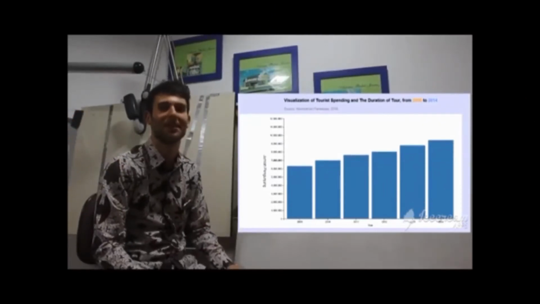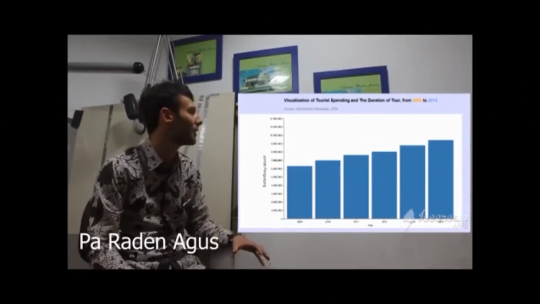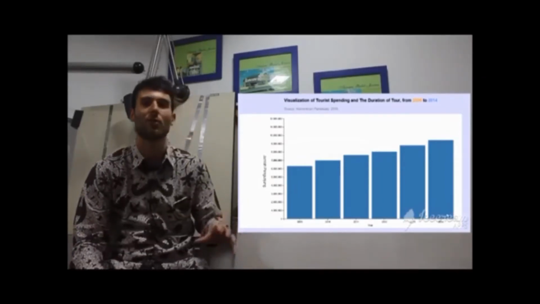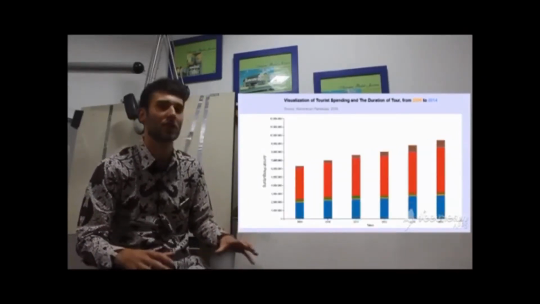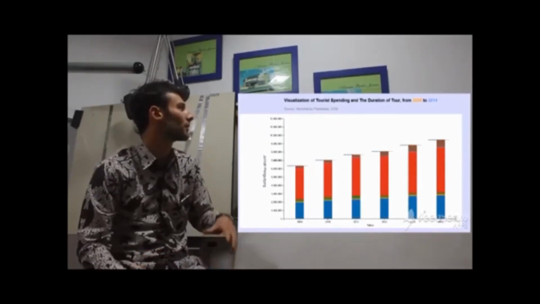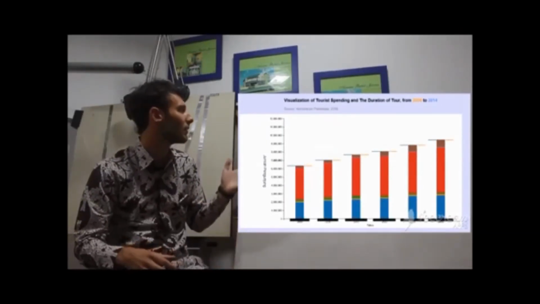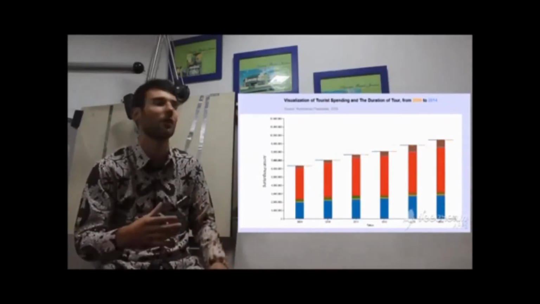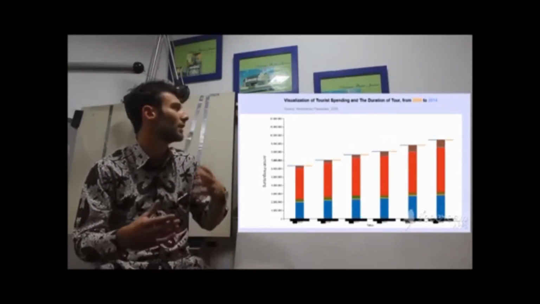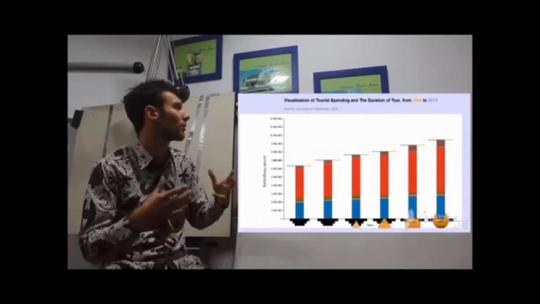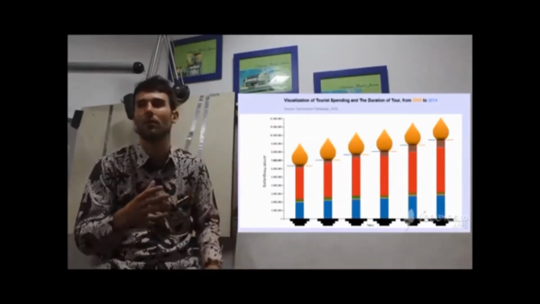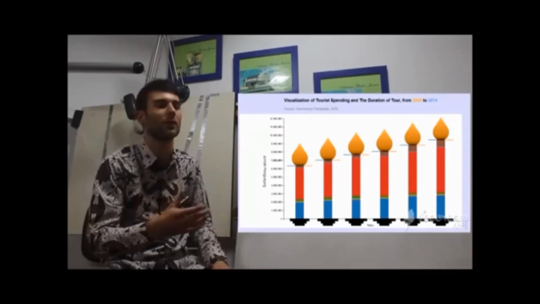Hello, I am Paraden Algus, and I will now present the second visualization, which explains the profile of the Indonesian visitor. So, here we can see the Monas. It's the independence monument of Indonesia, and each Monas represents the tourism profile for a specific year from 2009 to 2014.